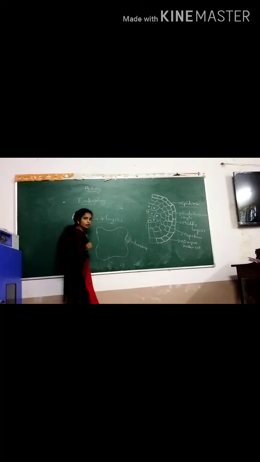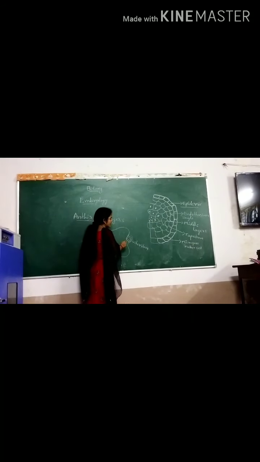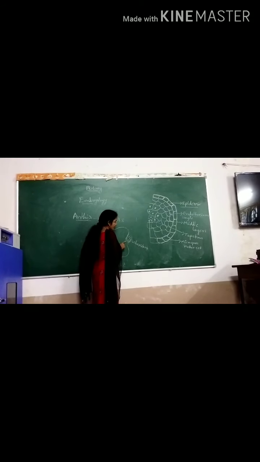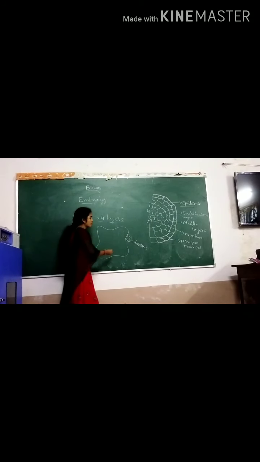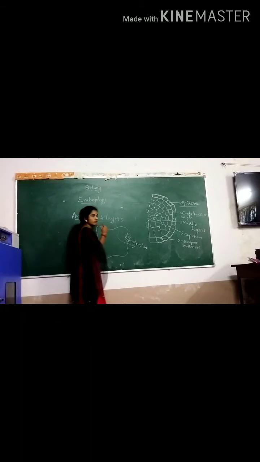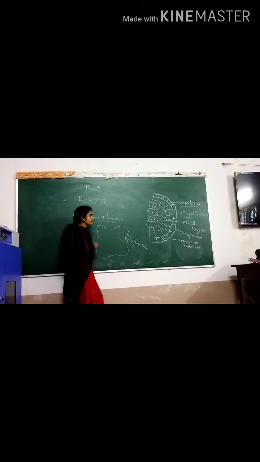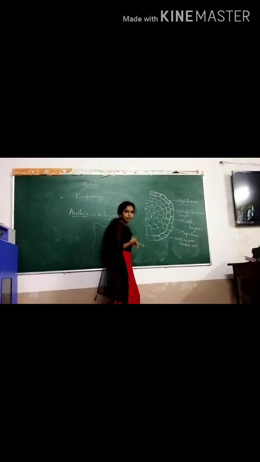It is helpful after maturation of the anther: it helps break down the wall, and the spores move to the outer region through the stomium.